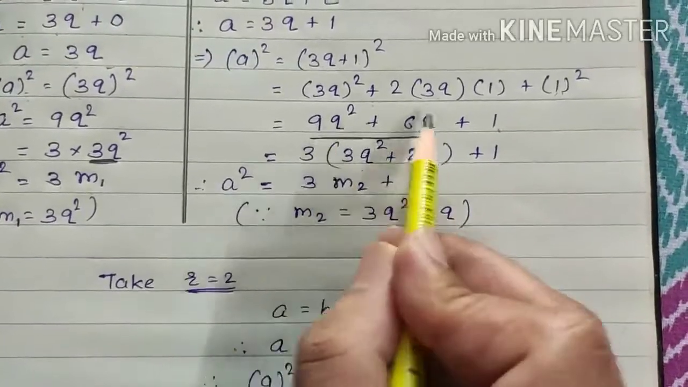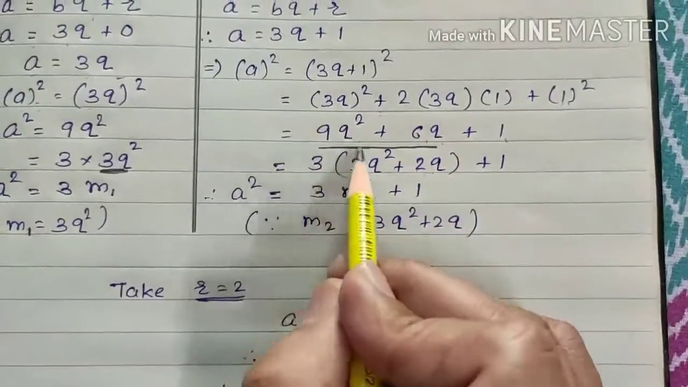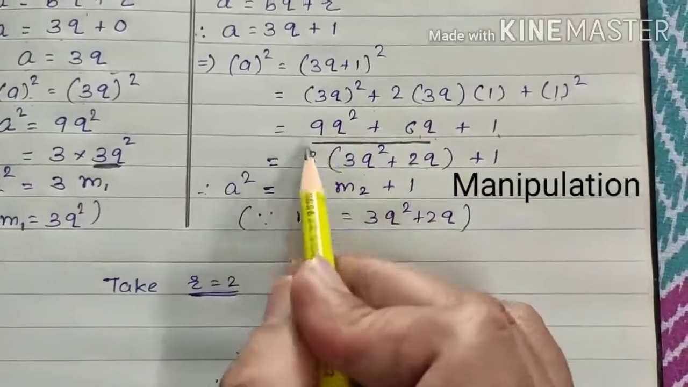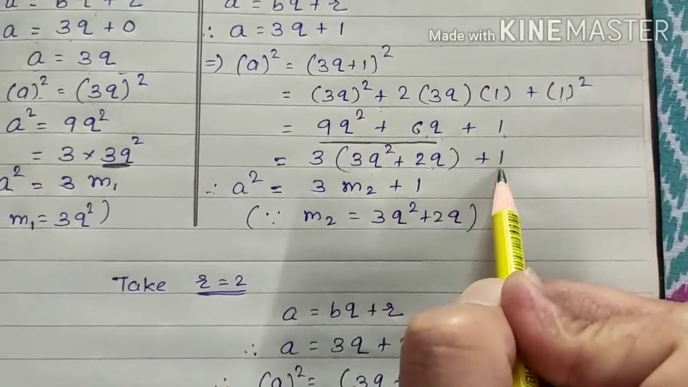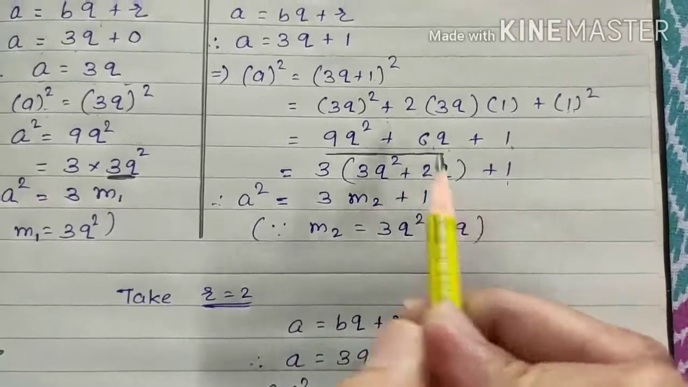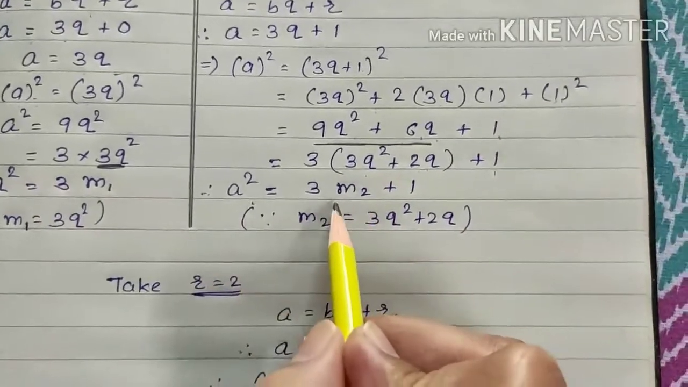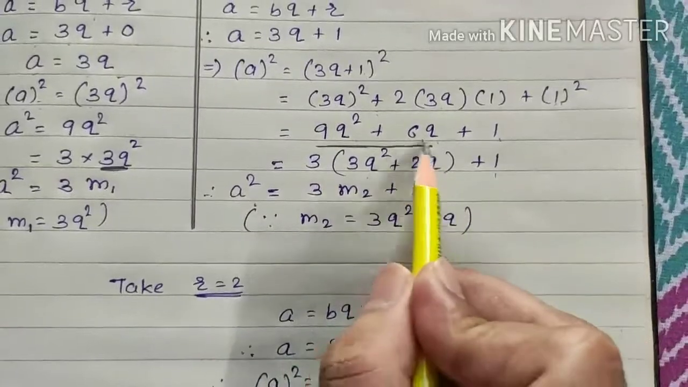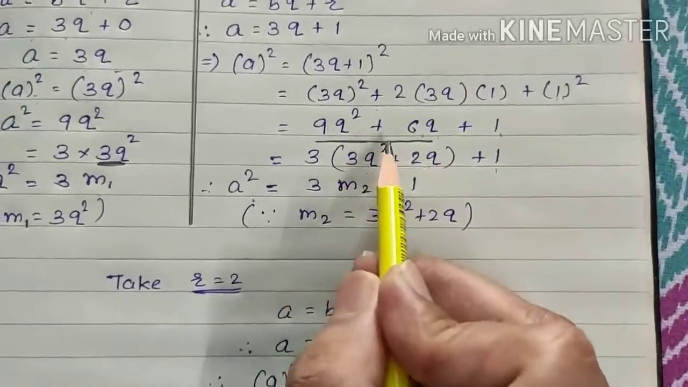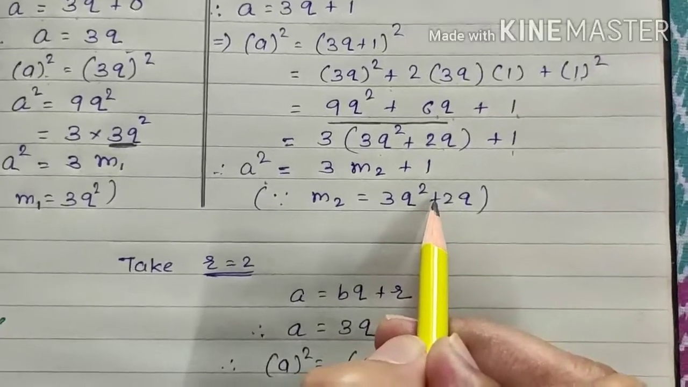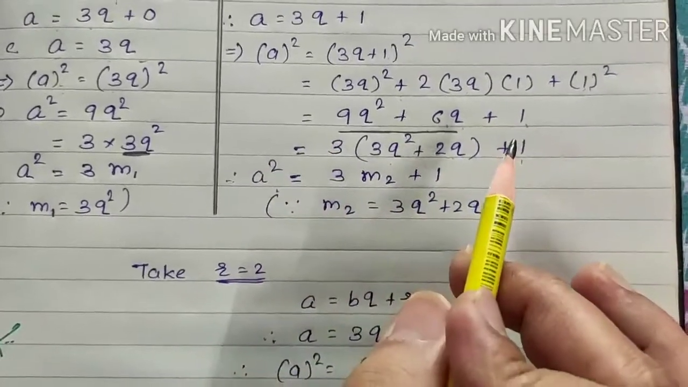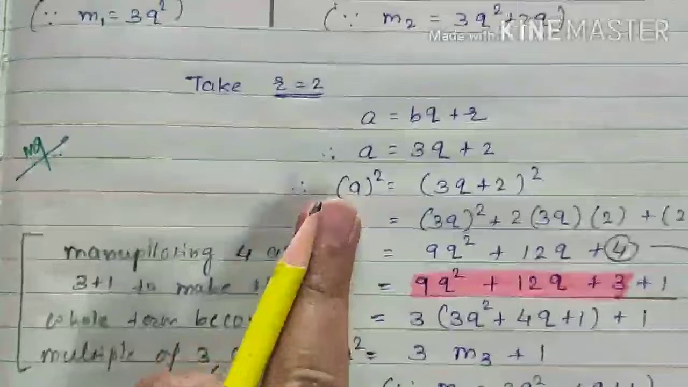And that's why we just consider 3 common from the first two terms and the last term as it is. Because in our question it is given 3m plus 1. And that's why a square is equal to 3m2 plus 1. Consider this as m2. As we consider here m1. So here we can consider m2. Is it much clear, students?